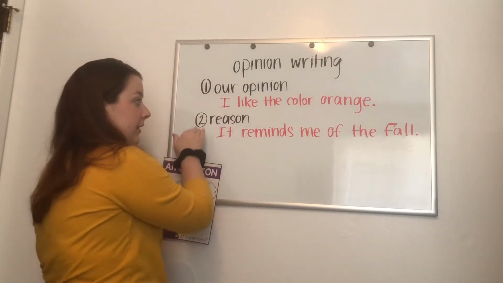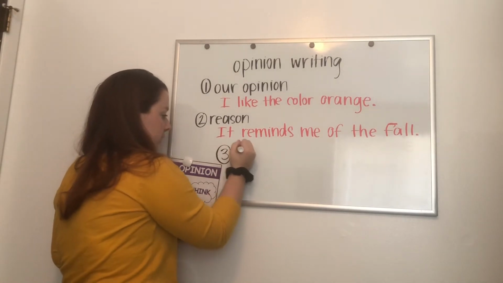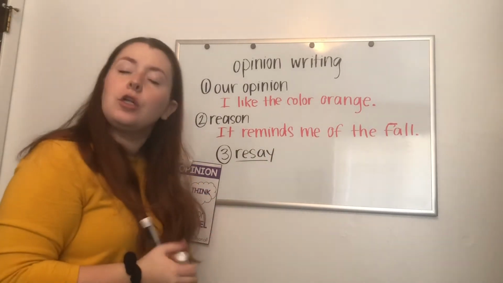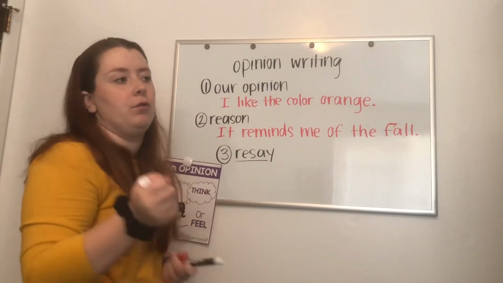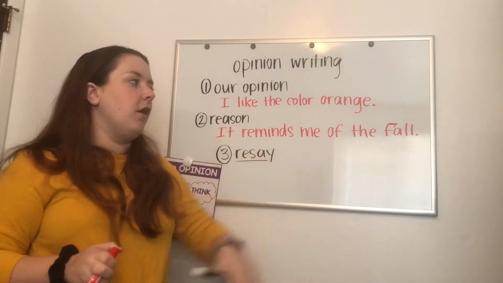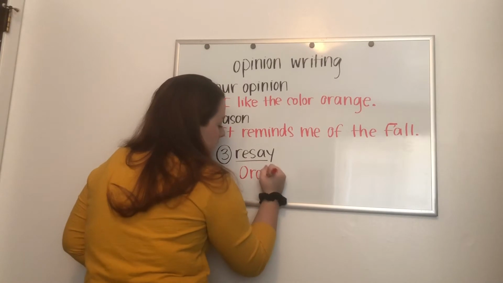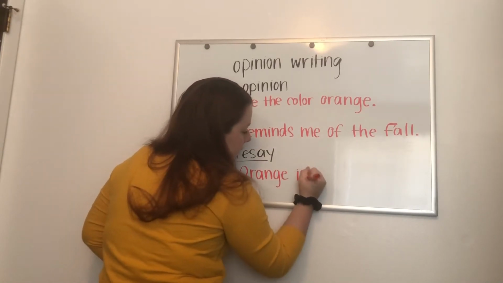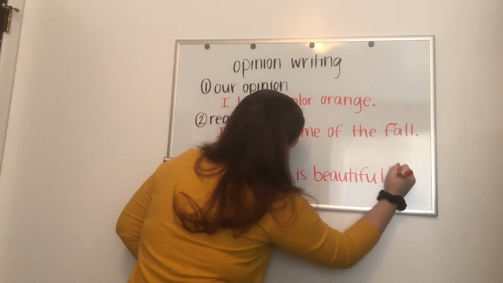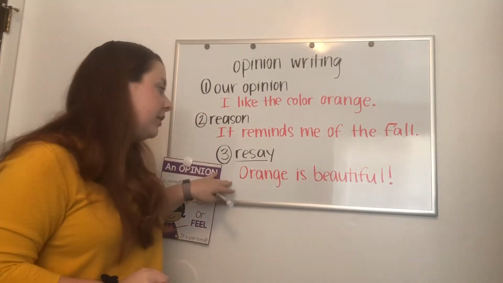But we're writing our opinion, our reason, and then our last thing we need to write is we have to re-say our opinion. And that's called a conclusion. It's how we're going to end our paragraph when we're writing our opinion. So if I'm writing my opinion, I like the color orange. It reminds me of the fall. I'm going to write something really nice about orange now. I'm going to write, orange is beautiful. Okay, so I have my opinion, I have my reason, and I'm re-saying my opinion.